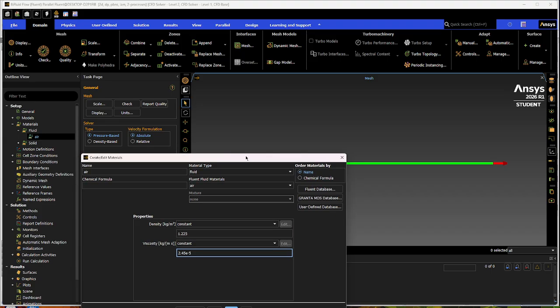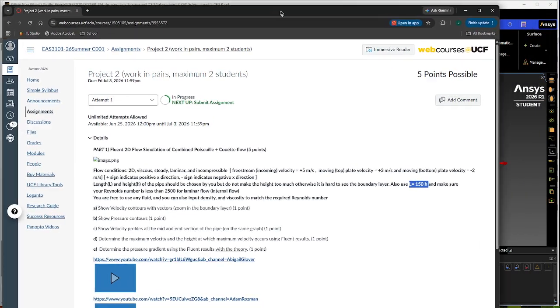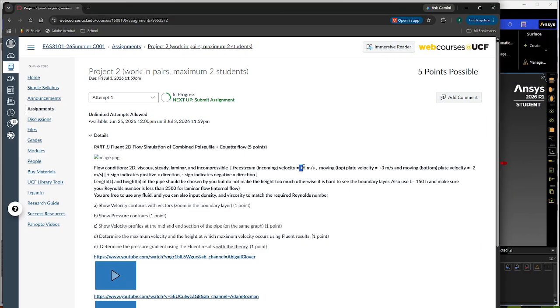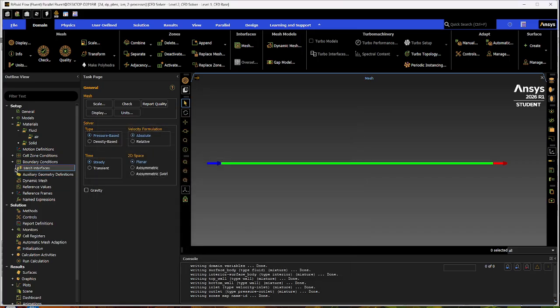And the reason why you mostly play around with your viscosity is because with this project, you already have an inlet velocity, so you can't change this when you're calculating your Reynolds number. And then we're gonna hit change create. I'm gonna close. And that's it for materials.